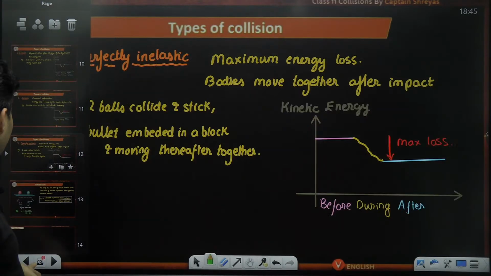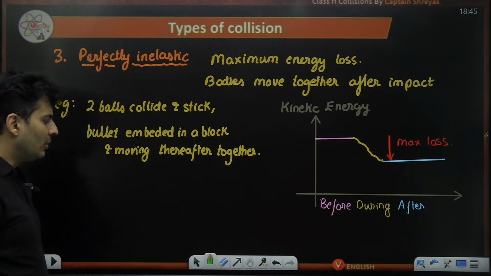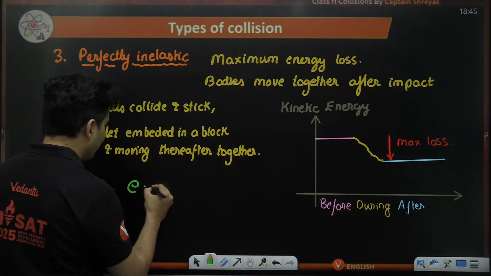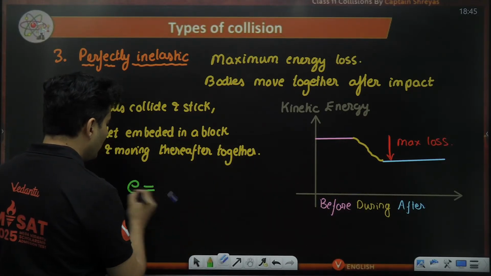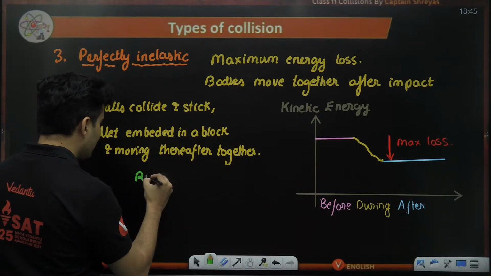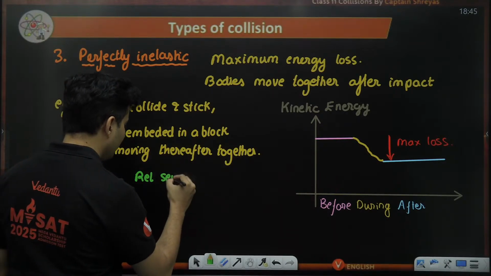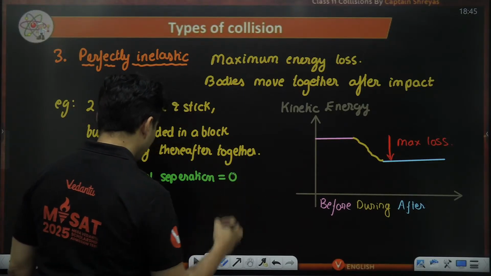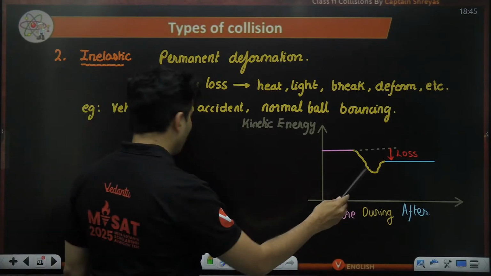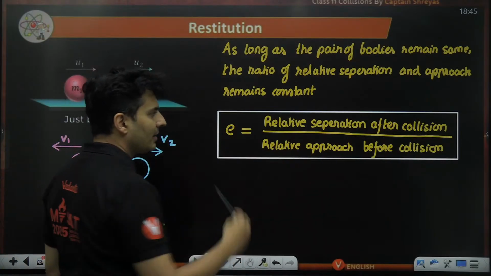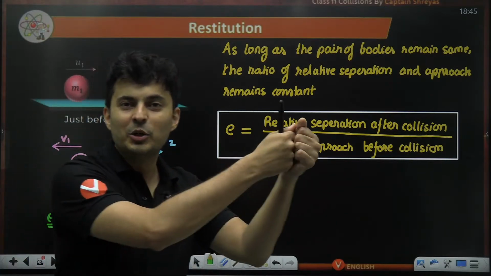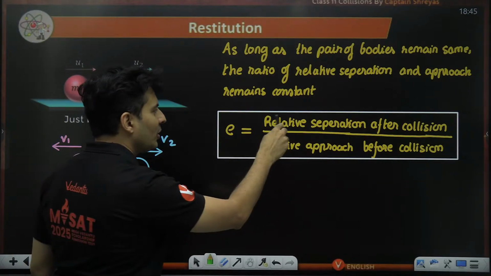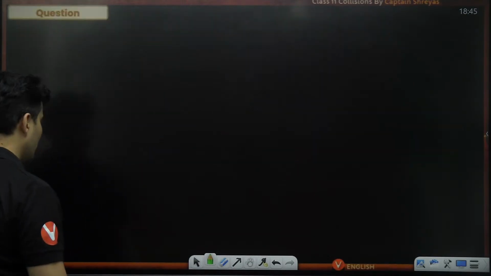Okay, let's go to perfectly inelastic collision. Think about it. What might be the value of E for a perfectly inelastic collision? It's very obvious that relative separation will be 0. Why? Because they will stick to each other, so there is no separation. Both the bodies will move together. So the numerator is 0, so even the ratio will be 0.